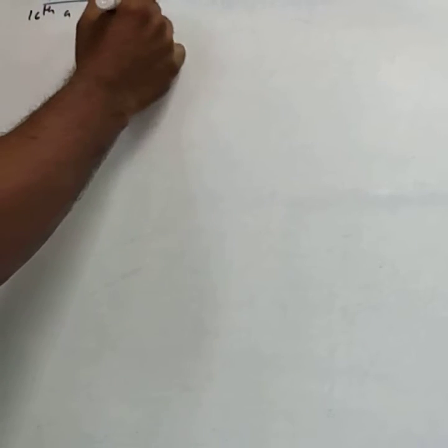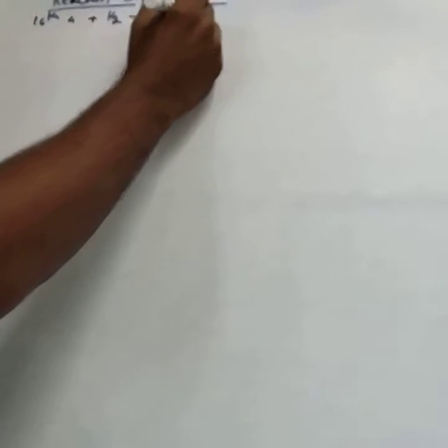Hi students, in the last class we discussed the anomalous behavior of oxygen. In this class we will study the chemical properties of the 16th group elements. Among them, the first one is reaction with hydrogen. The 16th group elements react with hydrogen and form hydrides